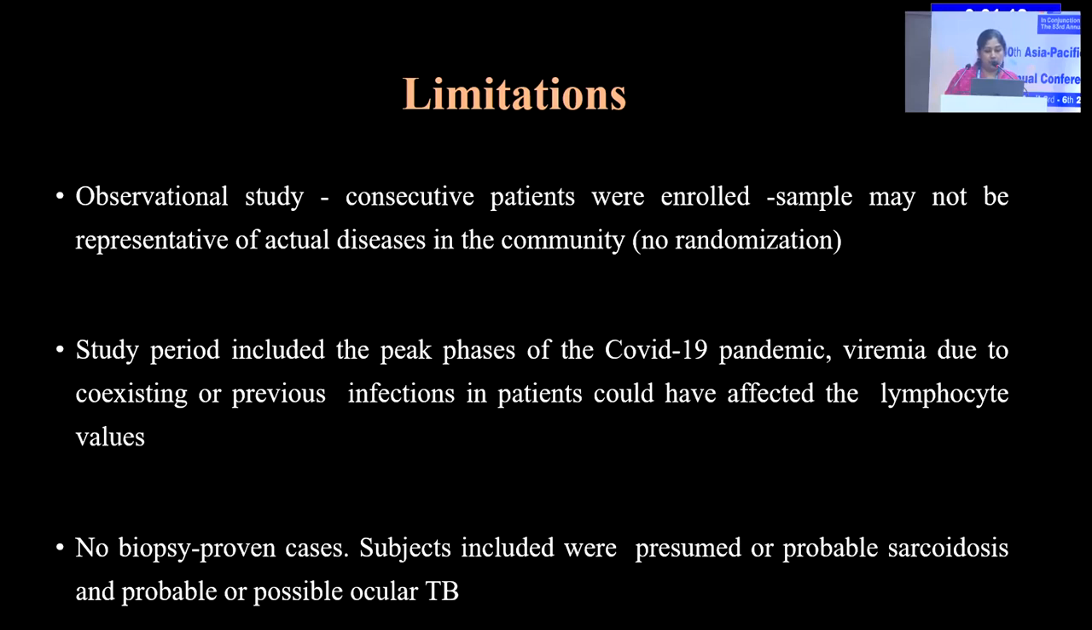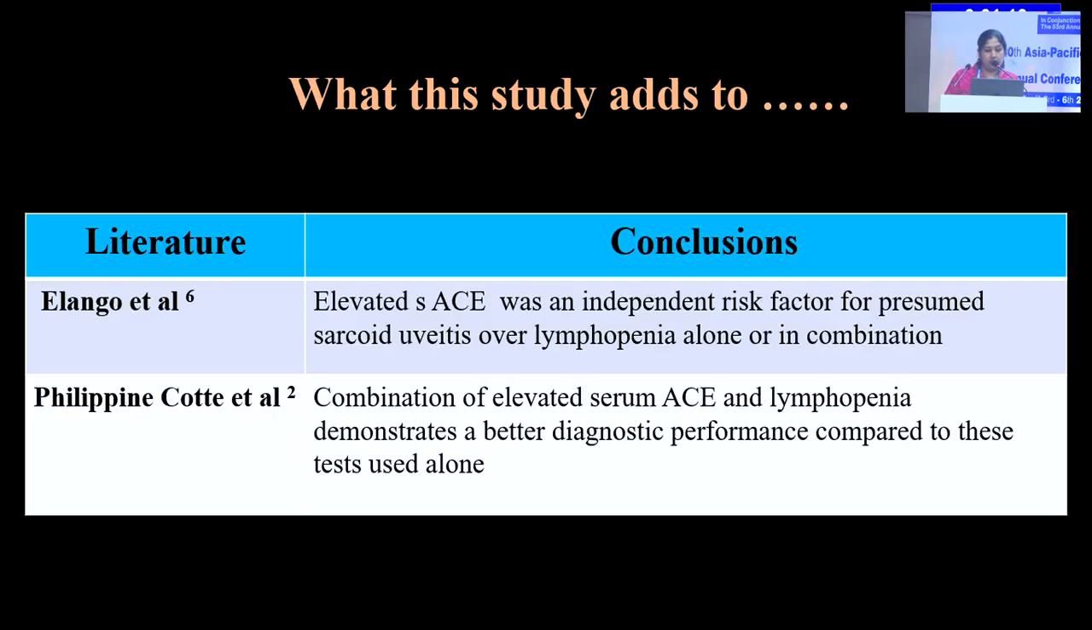There were no biopsy-proven cases. Subjects included were presumed or probable sarcoidosis and probable or possible ocular TB. A similar study by Ilangar et al. from South India says elevated ACE was an independent risk factor rather than this in combination, but a study by Philippine Court et al. says combination improved the diagnostic performance.